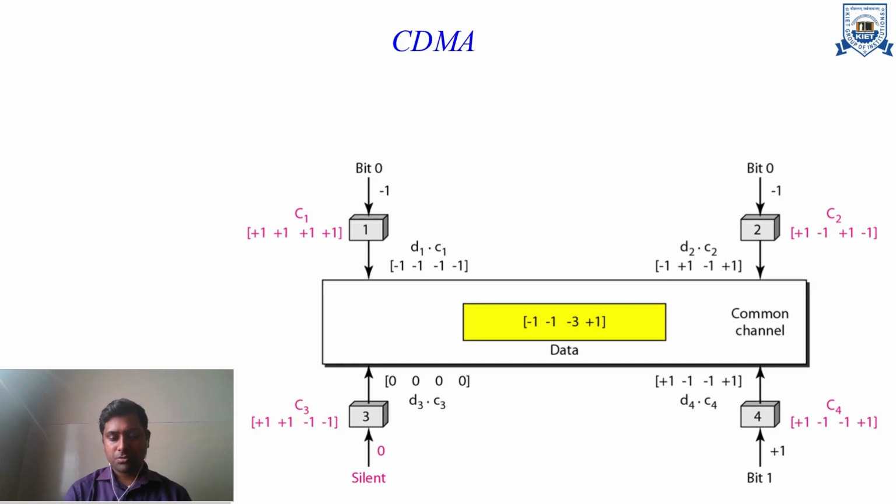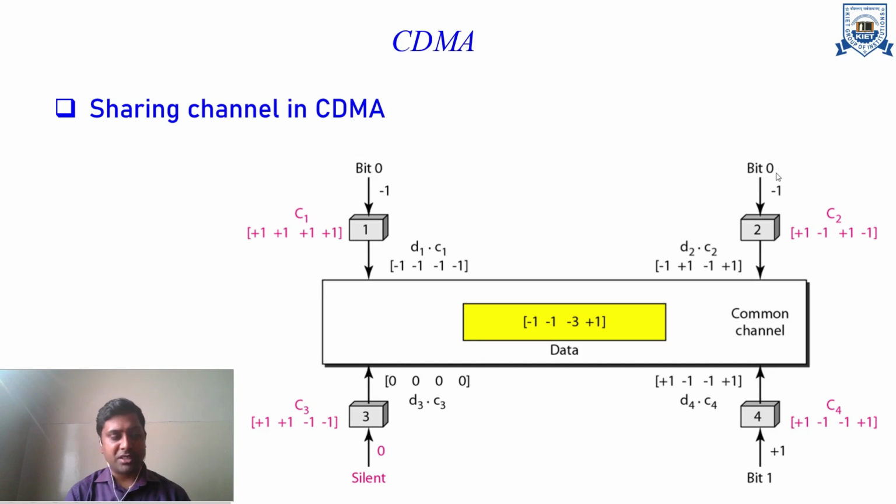Now to analyze this example of sharing the channel on the media, let's suppose at T0 time station 1 wants to send bit 0. According to the data sequence, 0 bit will be minus 1. Station 2 wants to send bit 0, that will be minus 1. Station 3 does not want to send anything, so that will be considered 0. And D4 will be plus 1, because it wants to send bit 1.